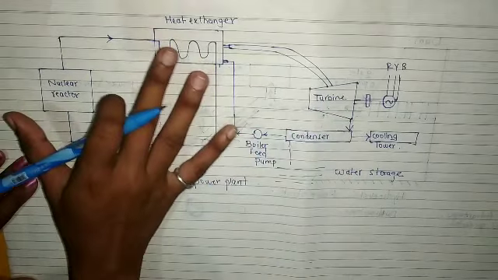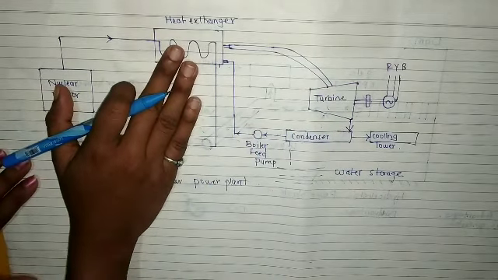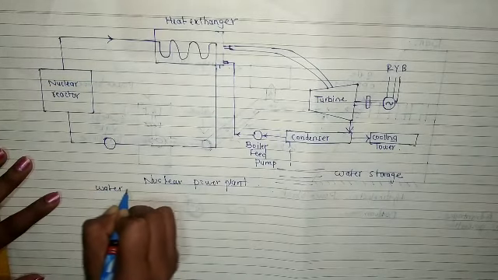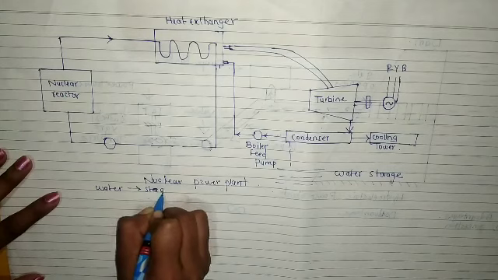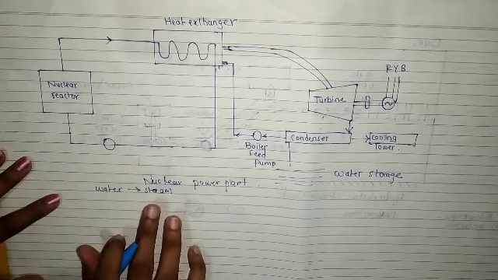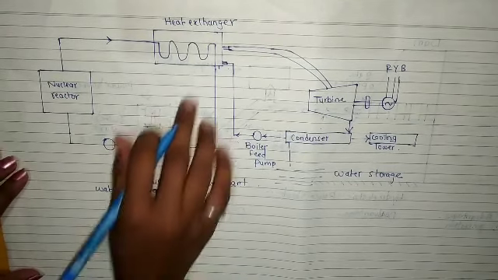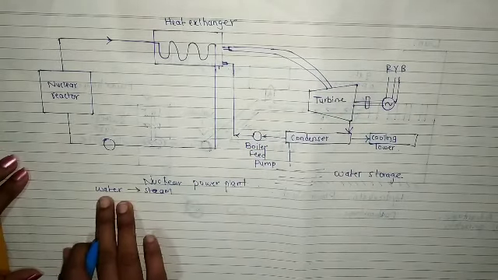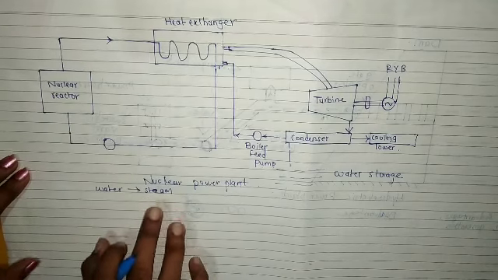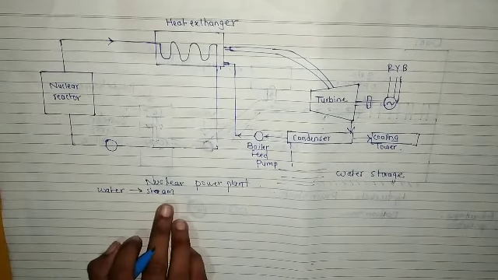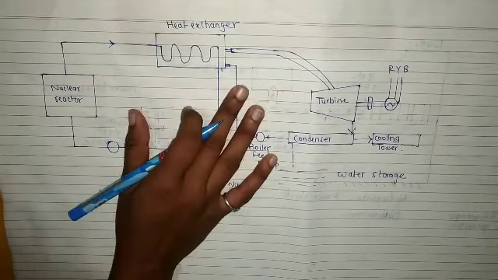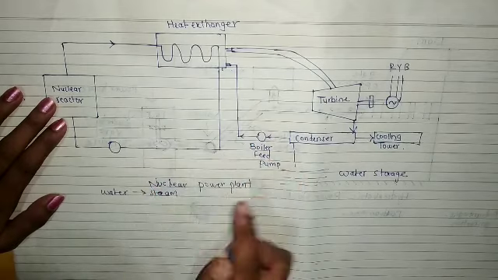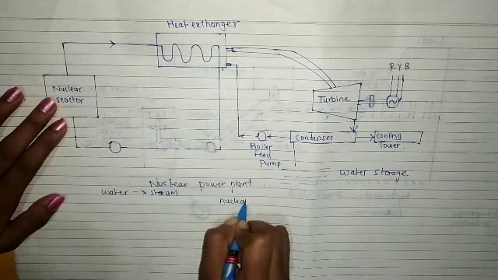Similarly here, we create steam. That means water is converted to steam, and this steam goes to the turbine and rotates the shaft. So just remember, here water is converted into steam. In a nuclear plant, we use a nuclear fission reaction.